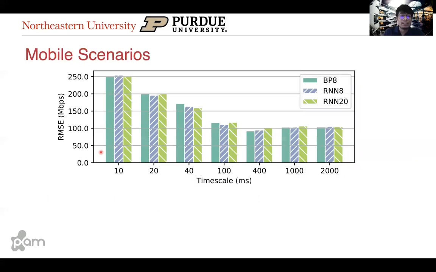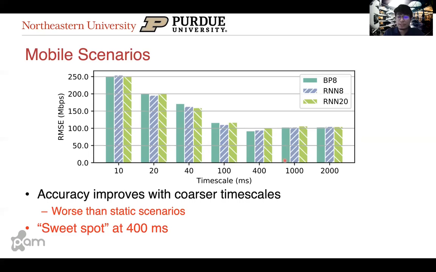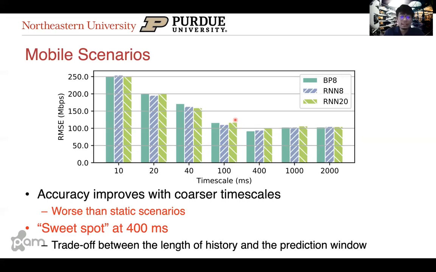Now, coming to mobile scenarios, we again notice the same trend, that as the timescales become coarser, the accuracy of the models improves. However, in general, these models do perform worse than they did in the static scenarios. We also found the presence of a sweet spot at 400 ms, after which and before which the model's performance becomes worse. And this leads us to believe that there is an interesting trade-off between the length of the history window and prediction window in the case of mobile scenarios.